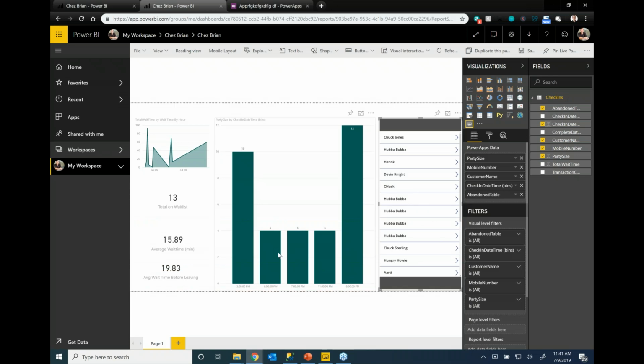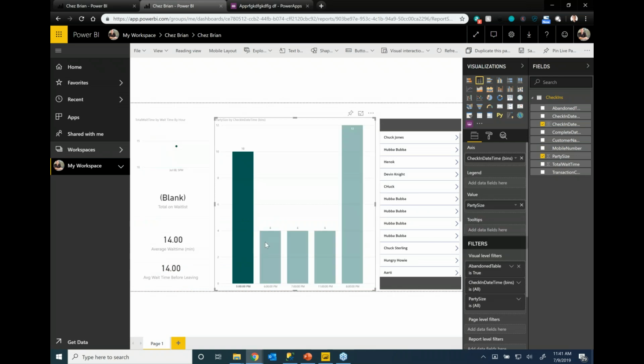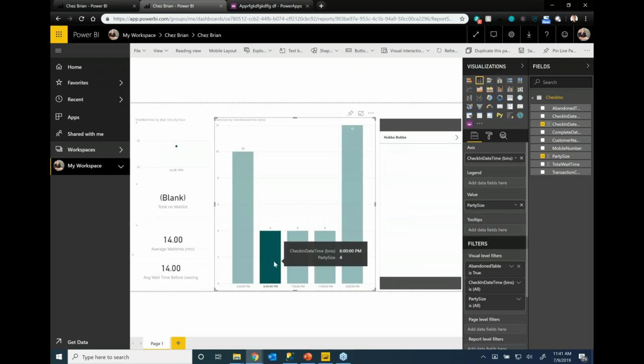I'm going to pick this time slot, for example. And as I click on these, you'll notice my gallery is also going to change. There it goes. Who were the customers that were waiting during this time? Then I can actually pick that customer and edit that customer if I change my app to do that accordingly. So you can really build this app to be whatever you wish.